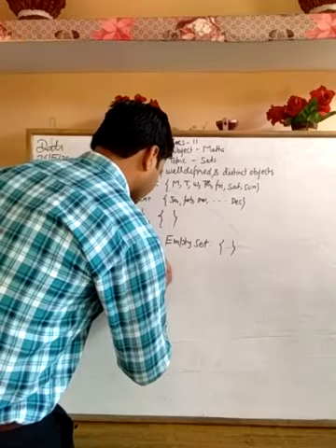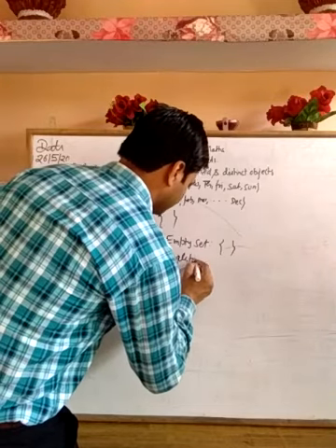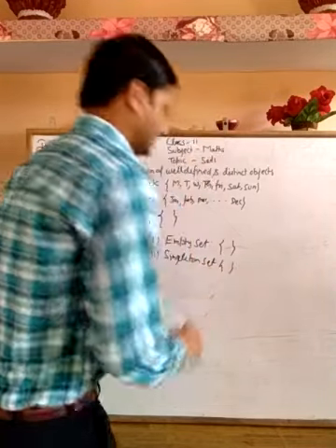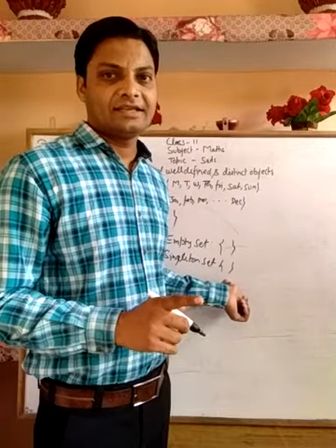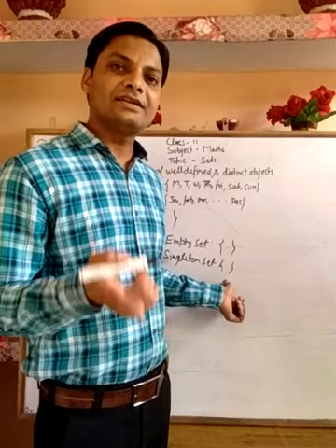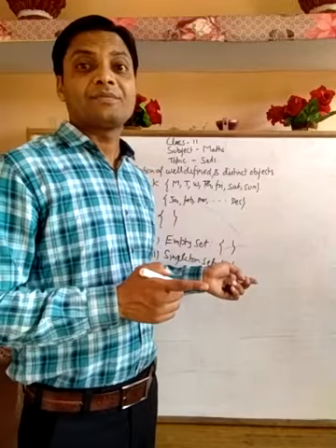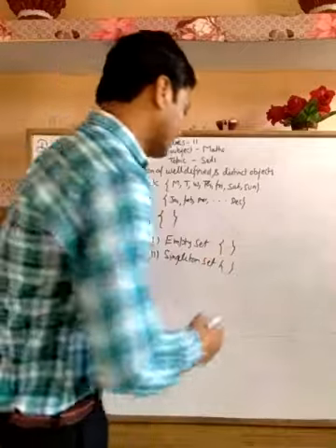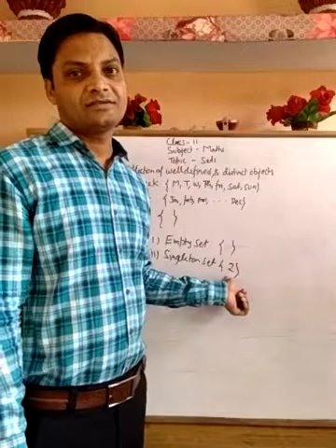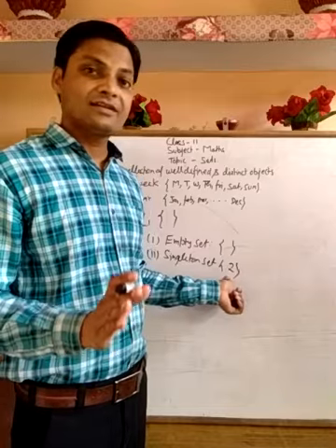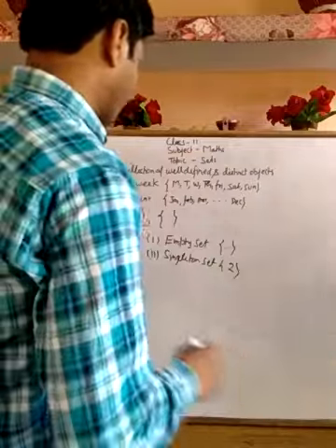Second was singleton set. In this set, there will be only one element. In a singleton set, there will be only one element. Let's say the even prime number. We know that there is only 2 that is an even prime number, so there is only a single even prime number, that is 2, in the list of prime numbers.